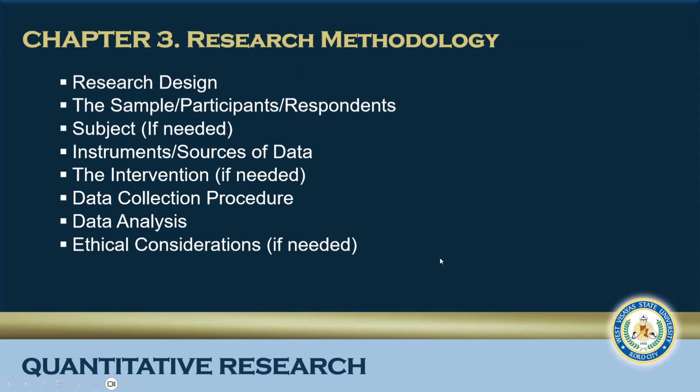Here are the parts for the third chapter, which is research methodology. Research design, the sample, participants, respondents, subject, if needed, instruments, sources of data, the intervention, if needed, especially if you conducted an experimental research, data collection procedure, data analysis, and ethical considerations if needed.